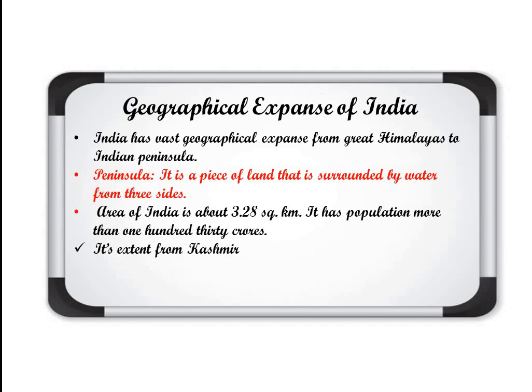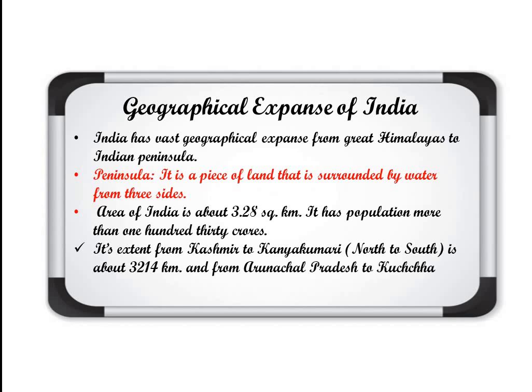Now its extent from Kashmir to Kanyakumari, north to south. In the north, Kashmir is the northernmost point you can say, and the southernmost point is Kanyakumari. So it is about 3,214 kilometers, and sometimes we write it as near about 3,200. Clear? And from Arunachal Pradesh to Kutch. Arunachal Pradesh is the easternmost point, and Kutch is the westernmost point of India.